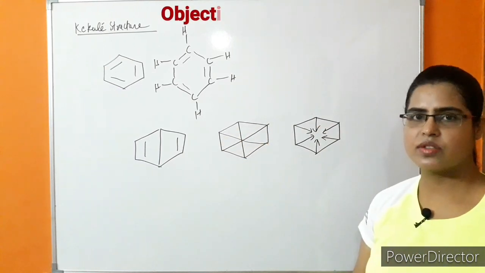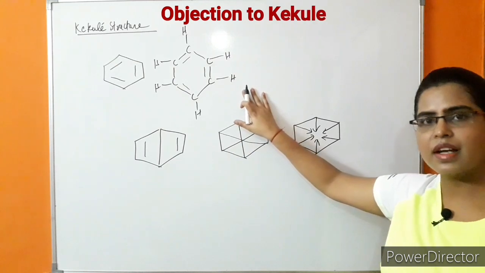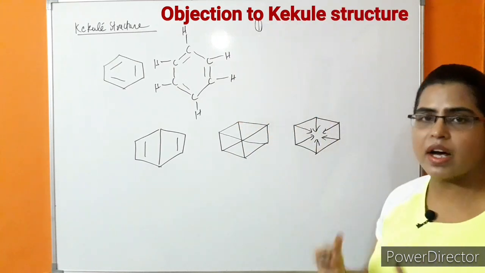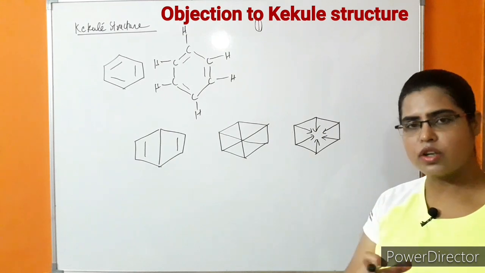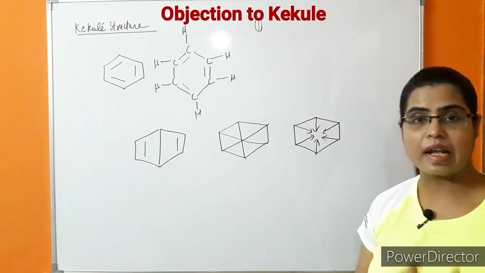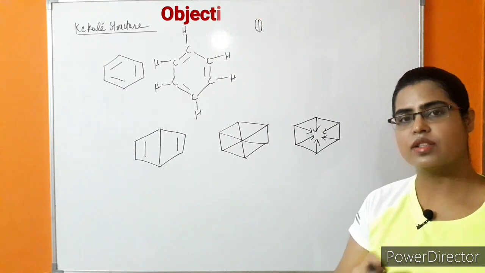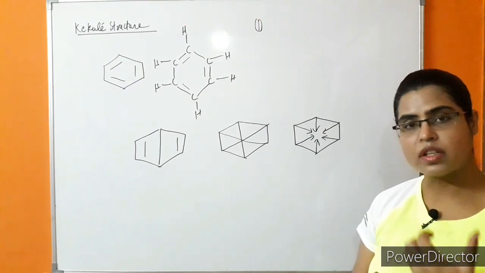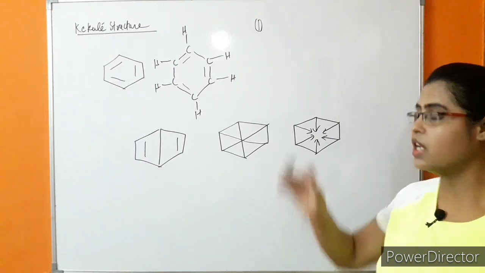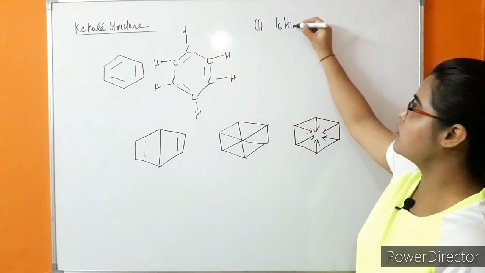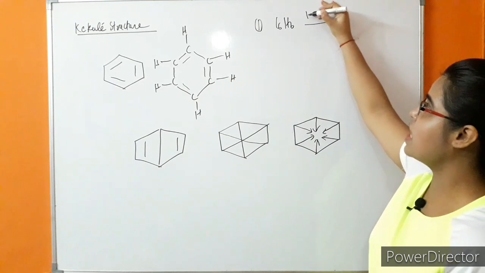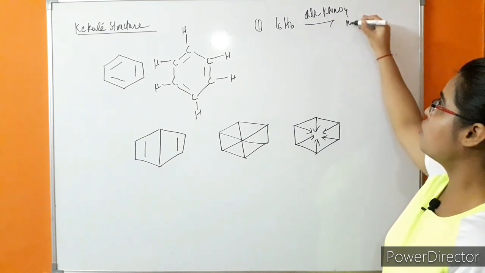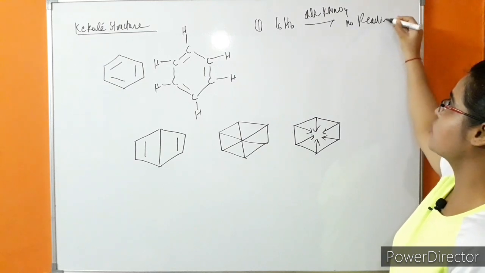So the most accepted structure was the Kekulé structure, but there are many objections to it. The first objection was why this benzene ring does not react in the presence of alkaline KMnO4. Why does it not decolorize the pink color of alkaline KMnO4? So what is the reason behind its stability? C6H6 does not react in the presence of alkaline KMnO4. No reaction takes place.